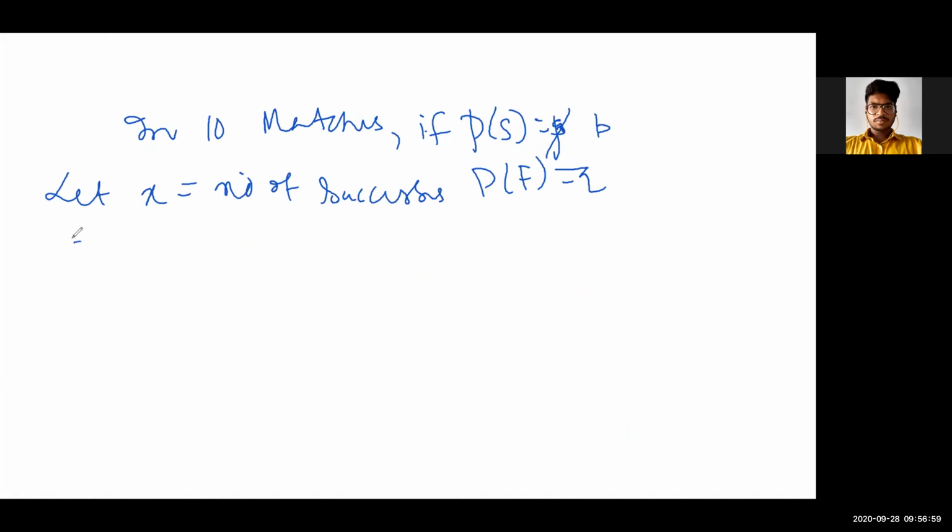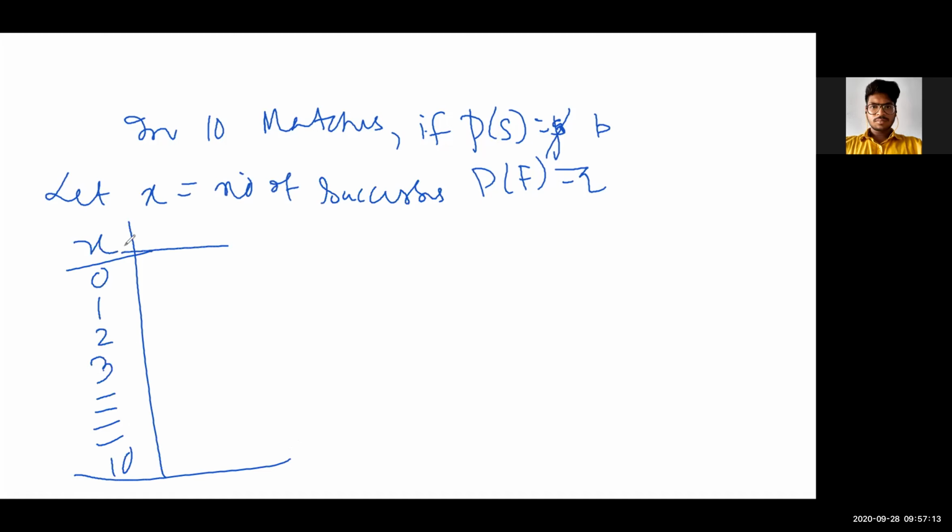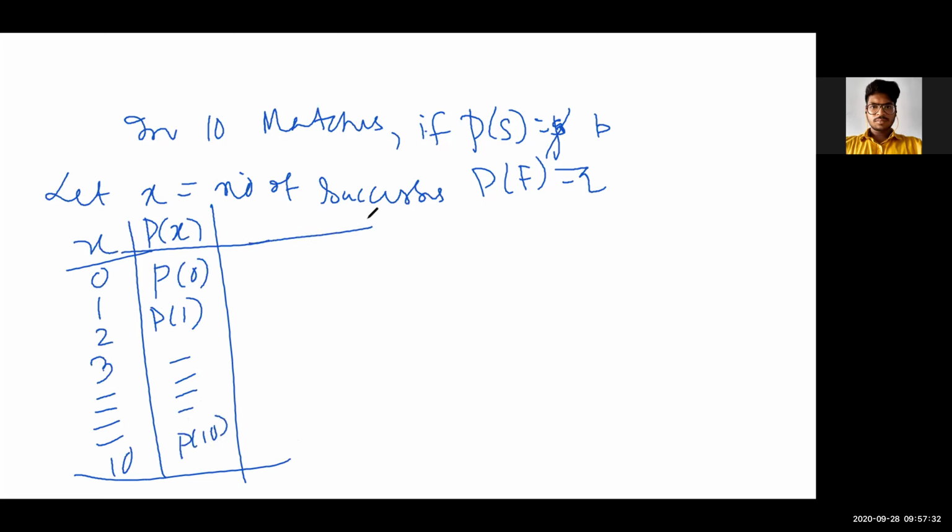Right? So the value of X, what we discuss, will be 0 success, 1 success, 2 success. These are exactly 0 success, exactly 1, like this, up to 10 success. Now, how do we find the respective probabilities? And the notation we'll be using, all of you please remember, as Px. P0 means exactly 0 success. P1 means getting exactly 1 success. Similarly, P10. Okay? Siddhant, am I making it clear?